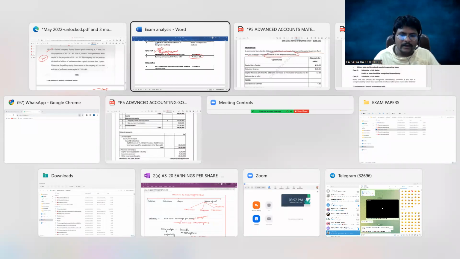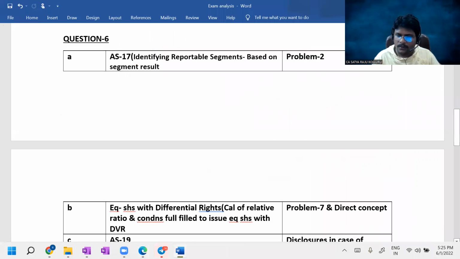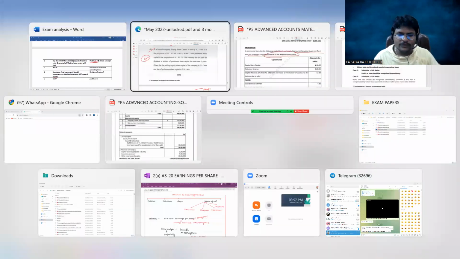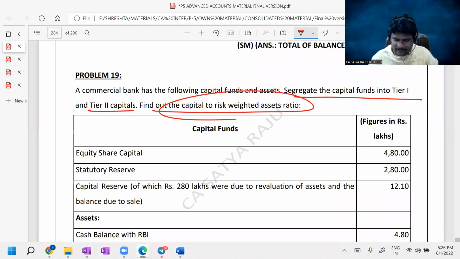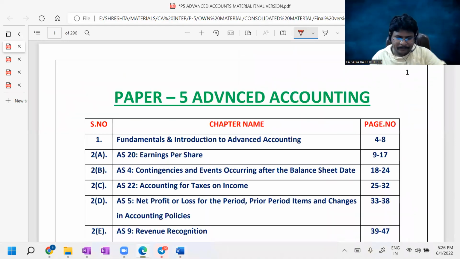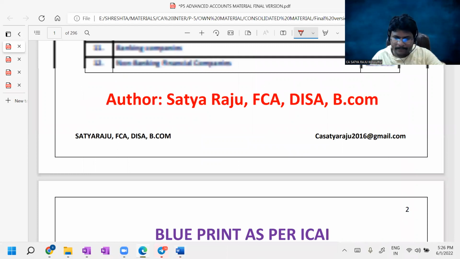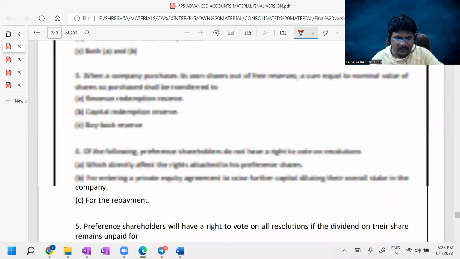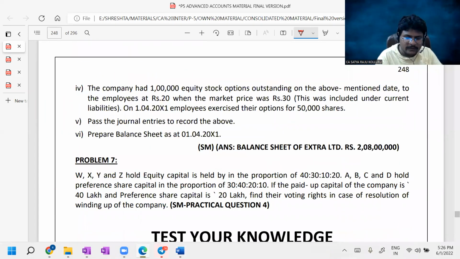Just give me a moment, I'll open that. The question is problem number 7, equity shares with differential rights. You can open page number 249 directly and find that question. So this is the question.